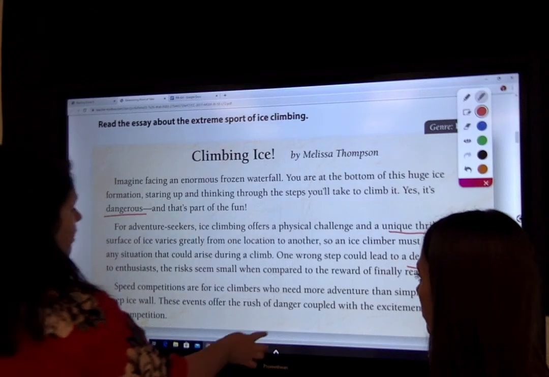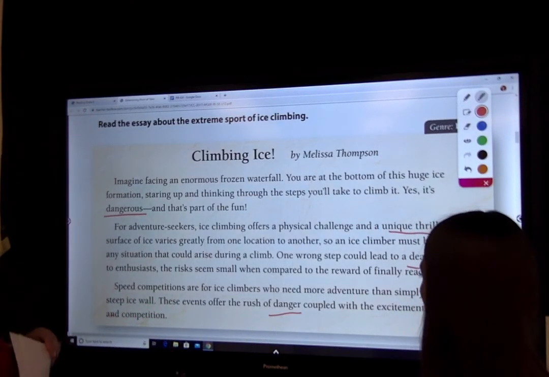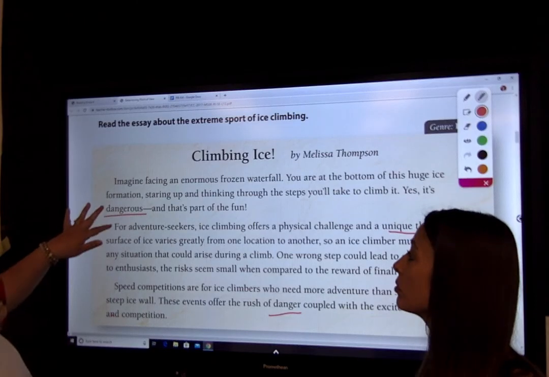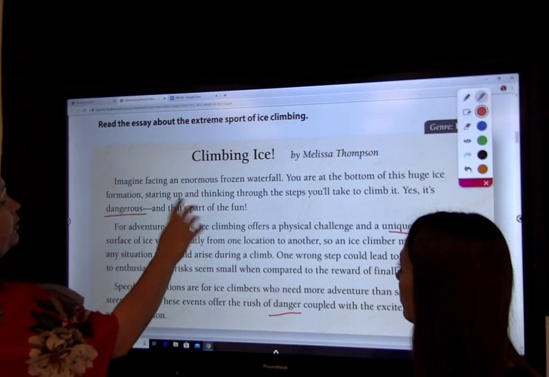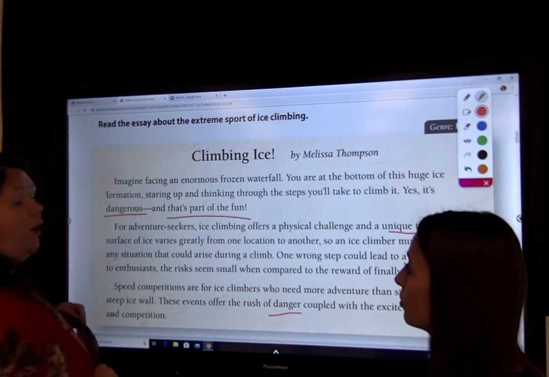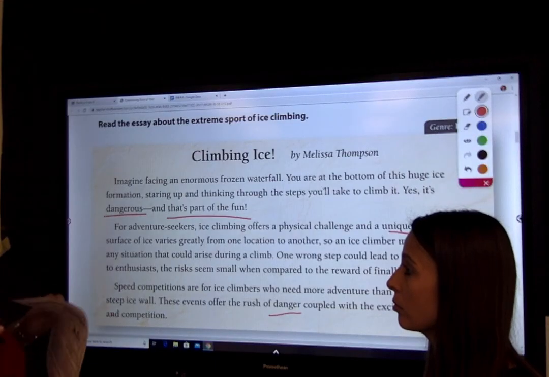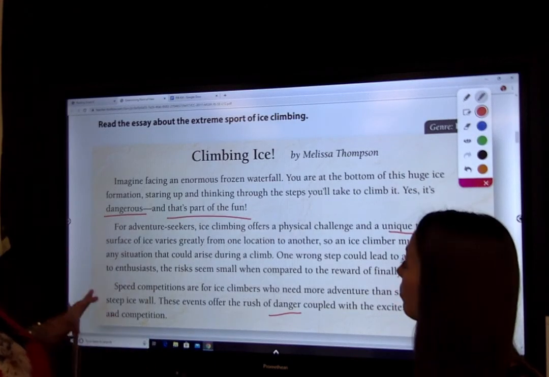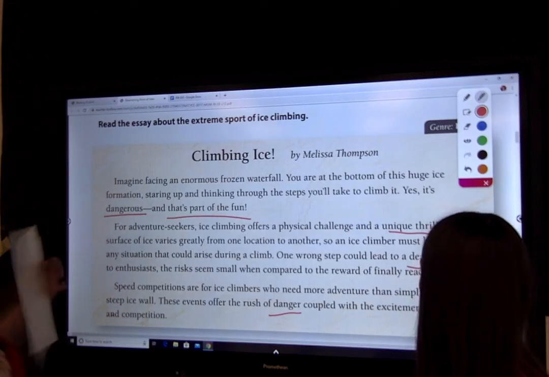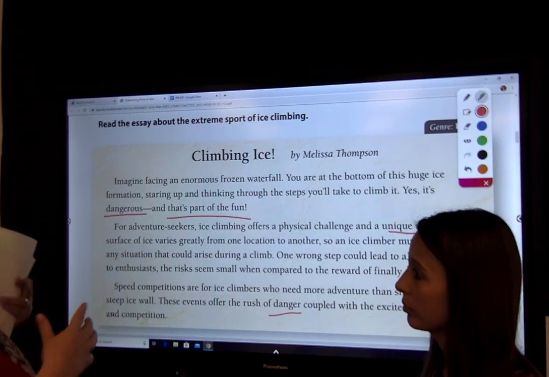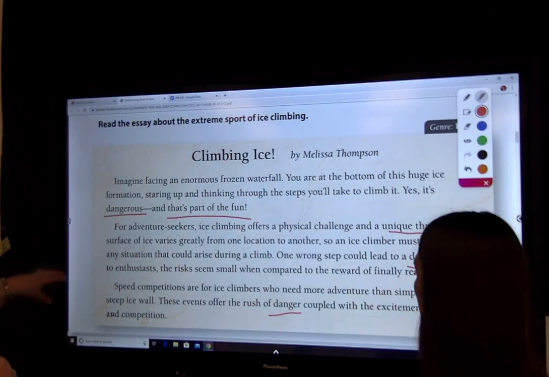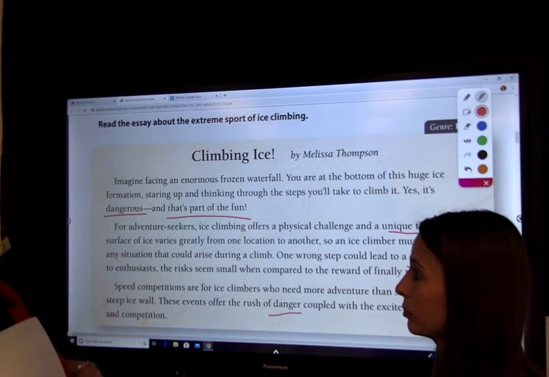And then we get back here and talk about danger here. Okay, but if you'll notice, she says, yes, it's dangerous, that's part of the fun. That they're getting a thrill from that danger, okay? So they're taking danger as a good thing. It's exciting for them. And then it says it's a unique thrill, okay?